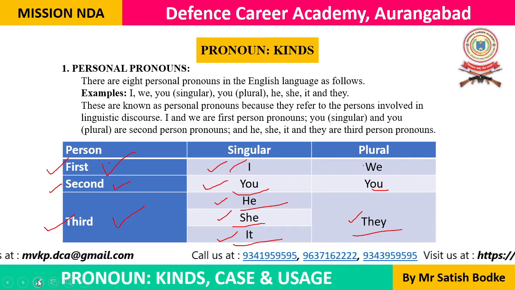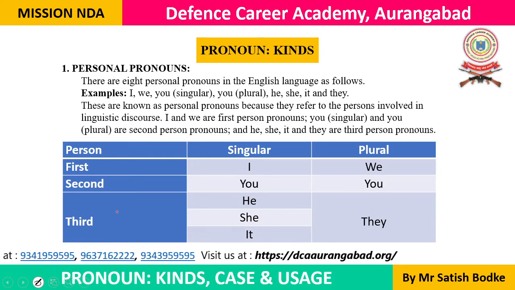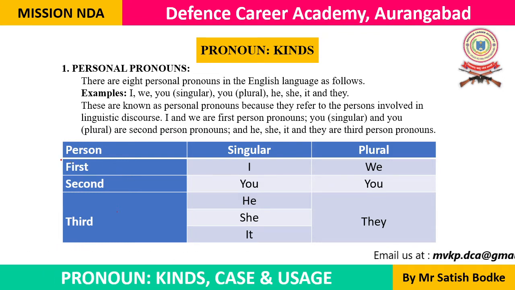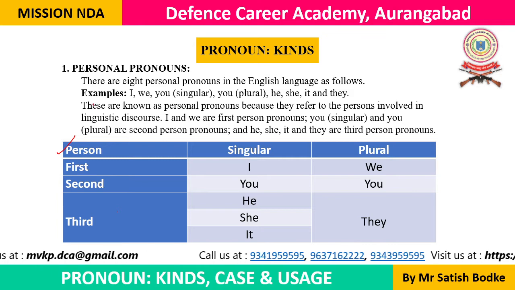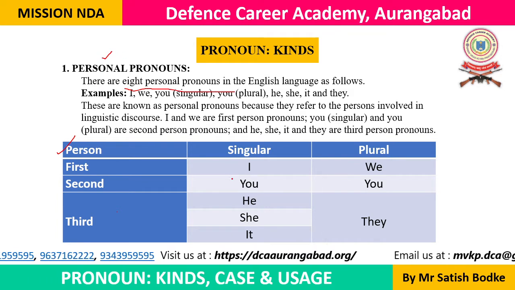So these are the three persons involved in the process of communication or linguistic discourse. That's why these are the three categories of personal pronouns: first person pronouns, second person pronouns, and third person pronouns. These are the three persons which are involved. That's why these are known as the personal pronouns. There are in all eight personal pronouns in the English language.